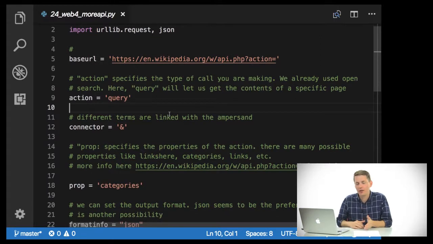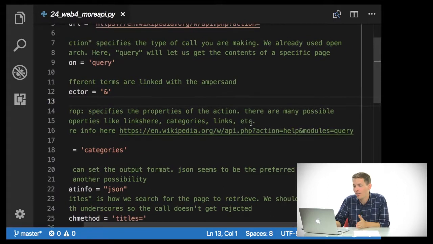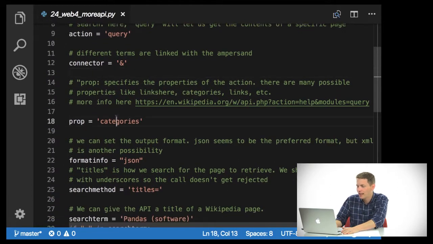And all of the different terms in the query are linked with the ampersand. Here I'm just saying connector is and. Properties are the properties of whatever action you're running. You can use things like links here, categories, and so on and so forth. If you want to learn more about it, you can check out this link that I've put here on line 16. Here I'm just using a property of categories.